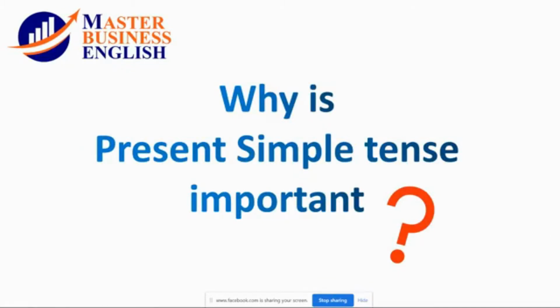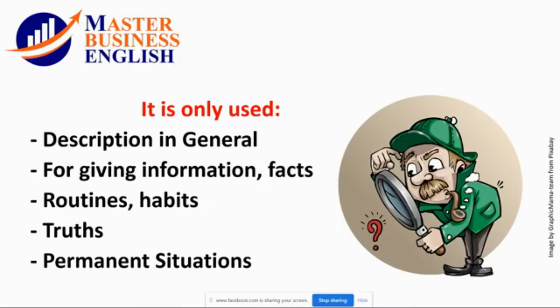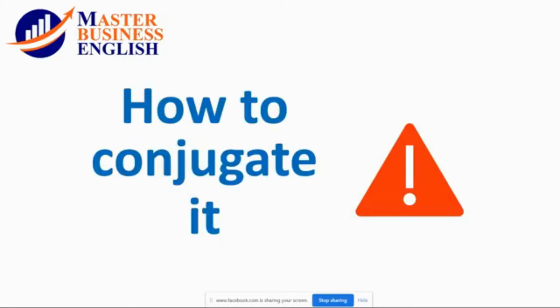Let's have a very quick review. As I mentioned last time, it is only used for description in general, for giving information, facts, routines, habits, truths, and also for permanent situations.